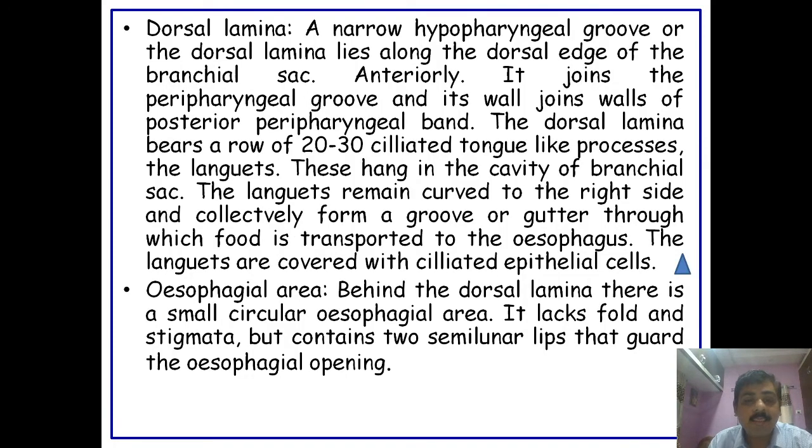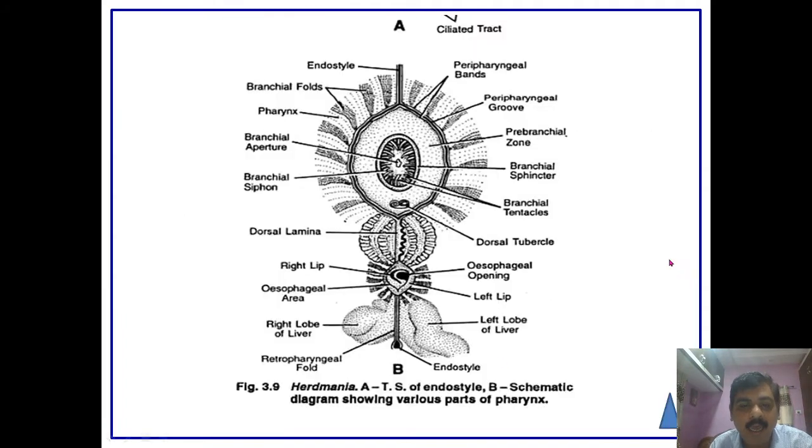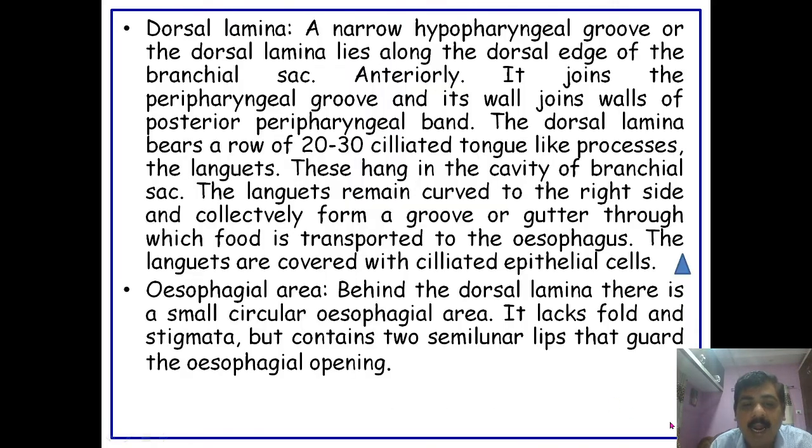Next comes the structure called the dorsal lamina. It is present in the mid dorsal region, and it joins the peripharyngeal groove.